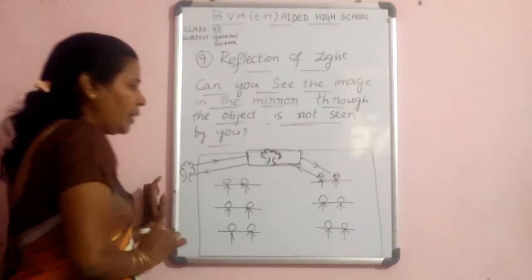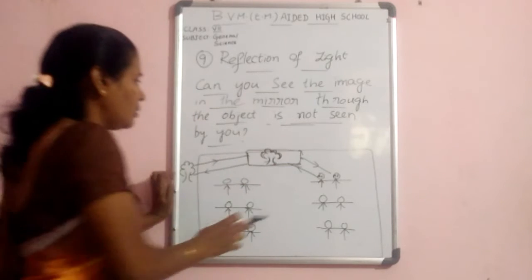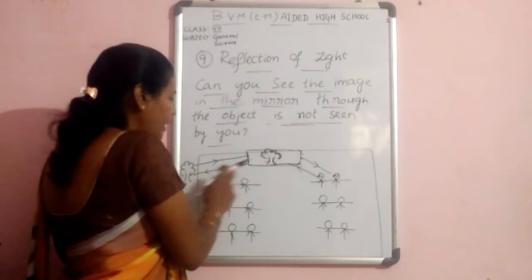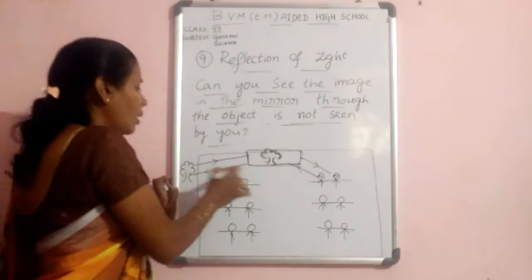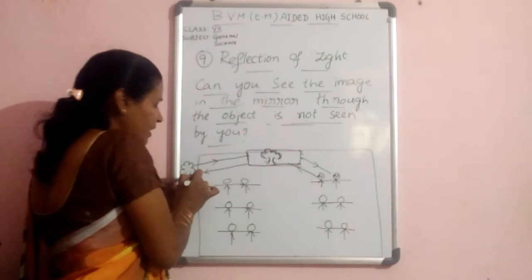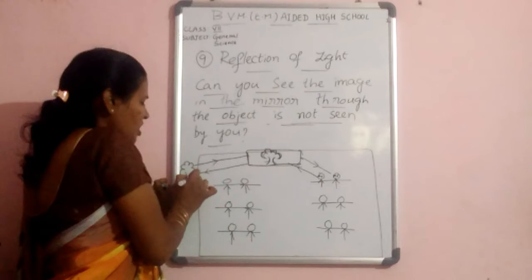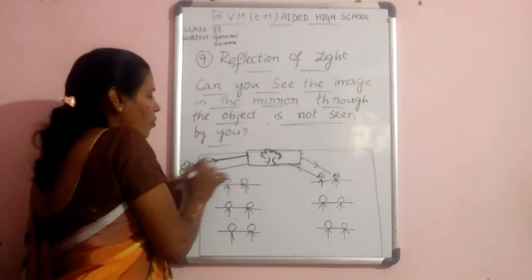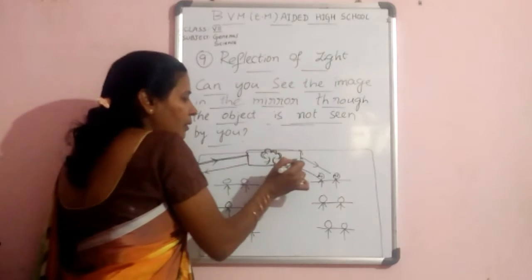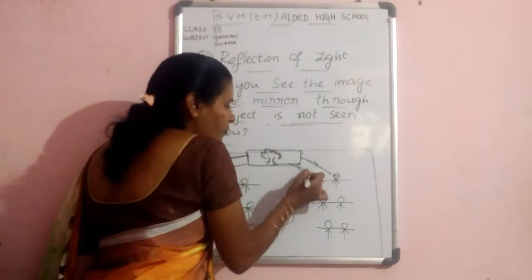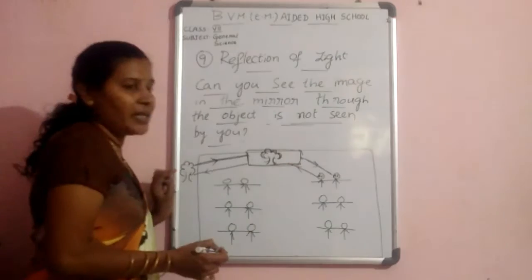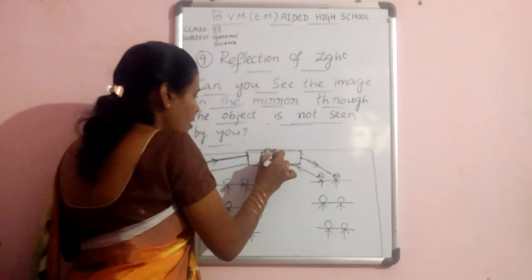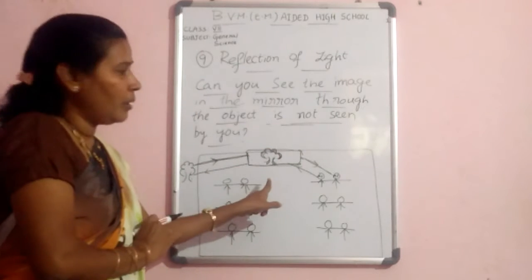inside of the mirror. That means multiple rays fall on the mirror. Again this mirror reflects the rays. These reflected rays again fall on the mirror, and these reflected rays reach their eyes. Then they have seen this image of the tree inside of the mirror.